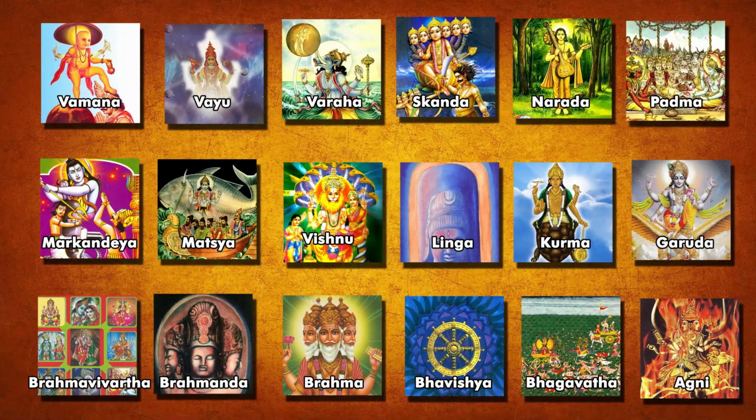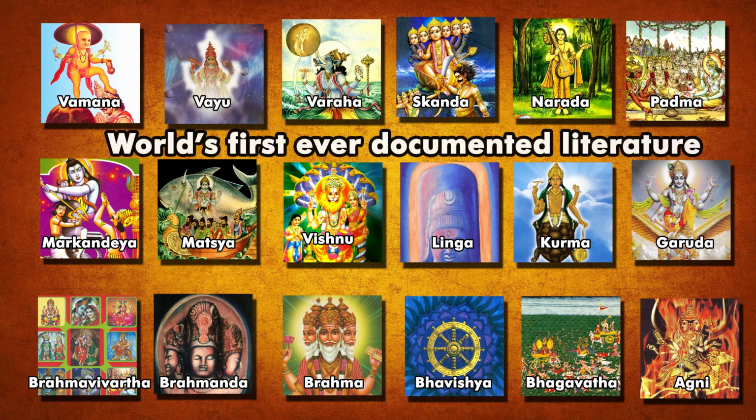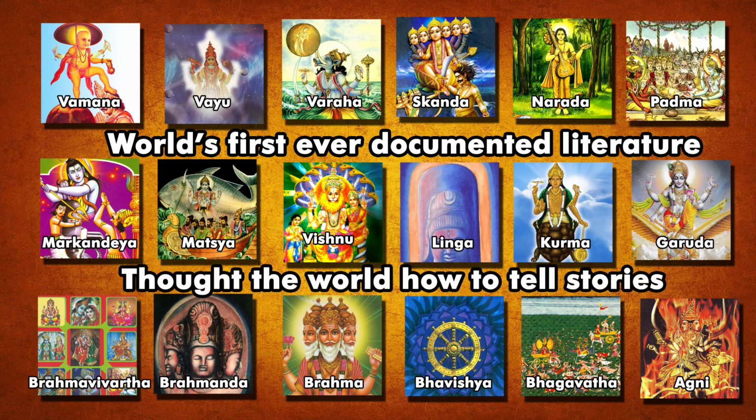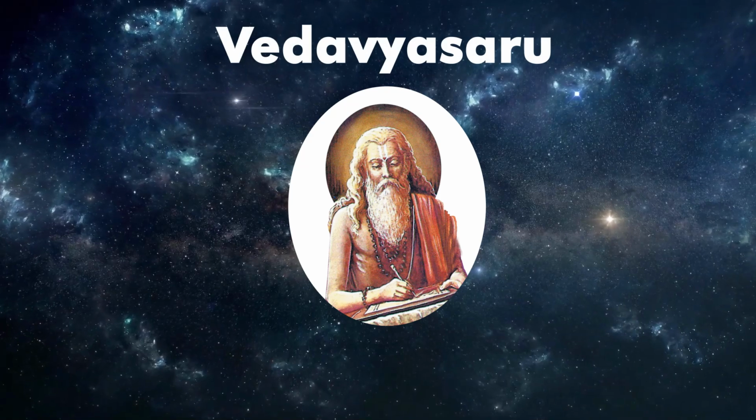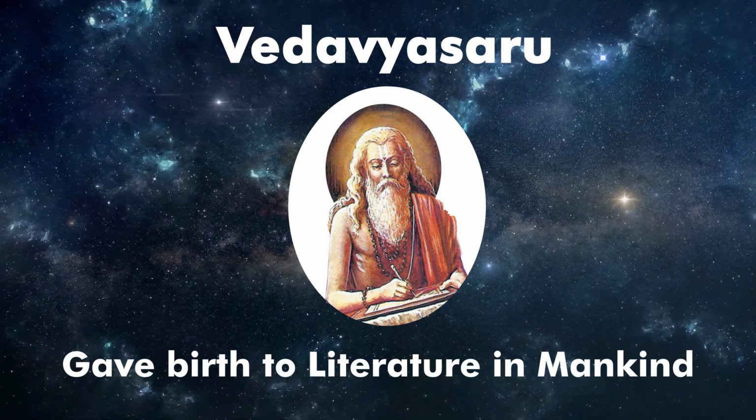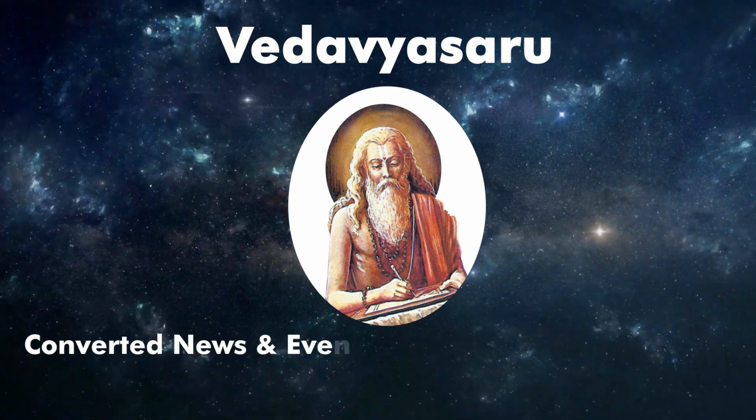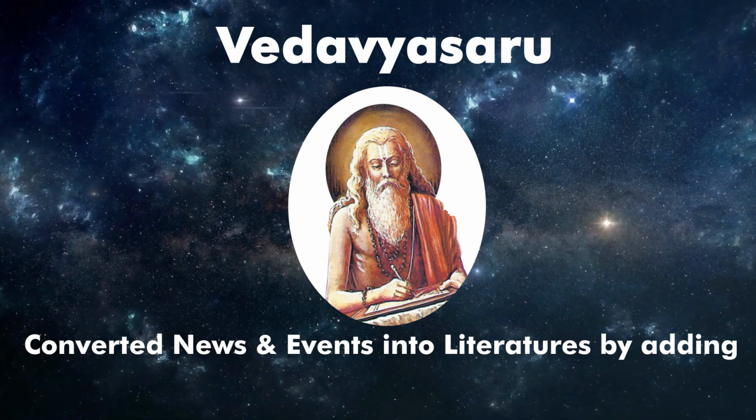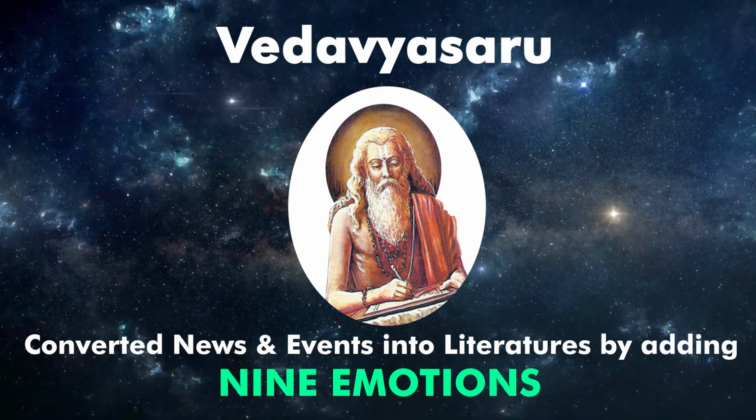The 18 Puranams of Vedavyasa are the world's first ever documented literature, and they taught humans how to narrate events as stories and make them interesting to humans. The world's first storyteller is none other than Vedavyasa. So Vedavyasa is the scholar who gave birth to literature in the human race. He converted mere news into literature by adding 9 emotions to the events.